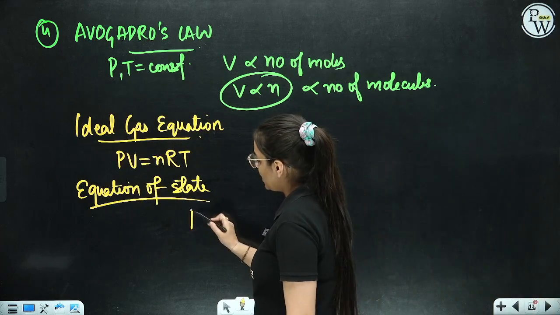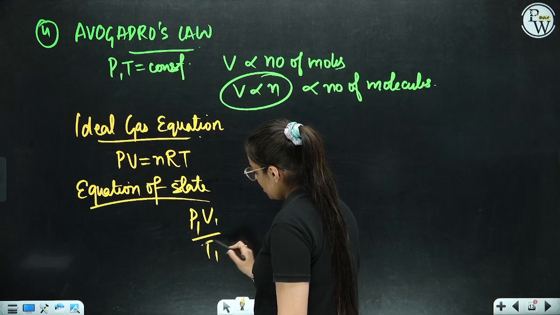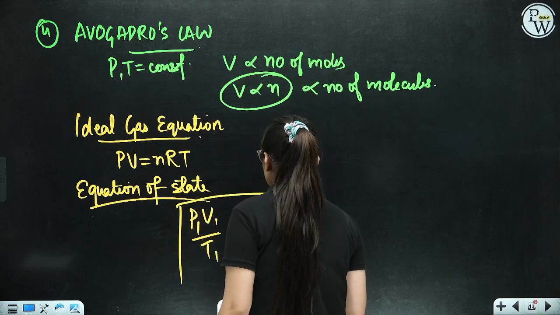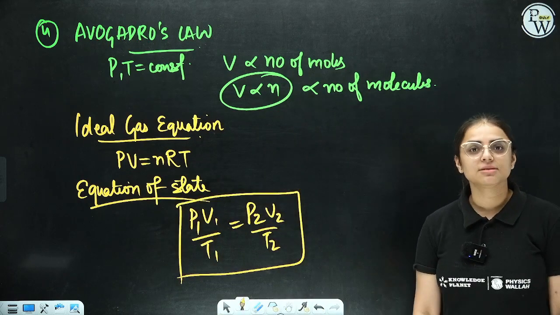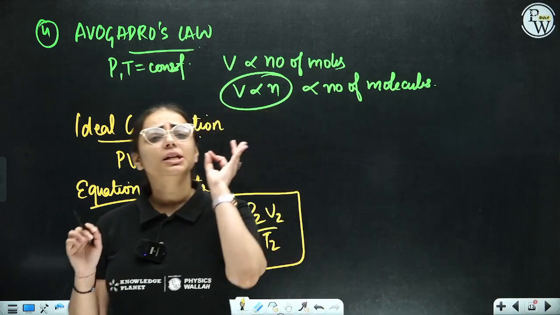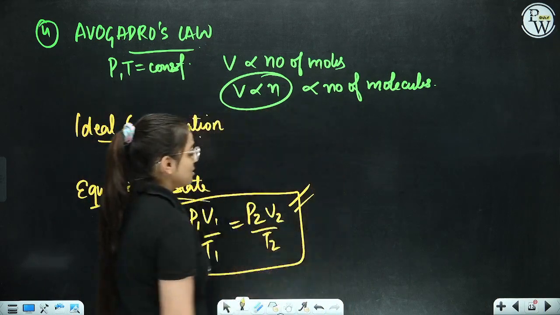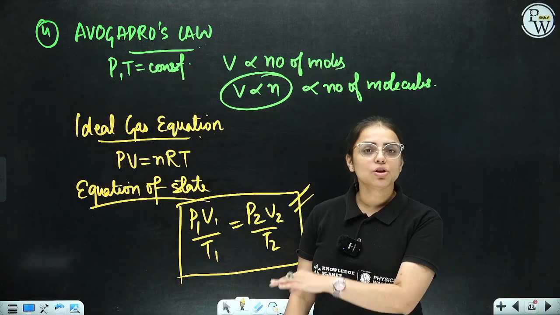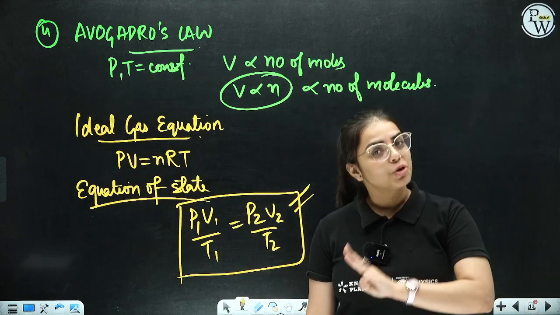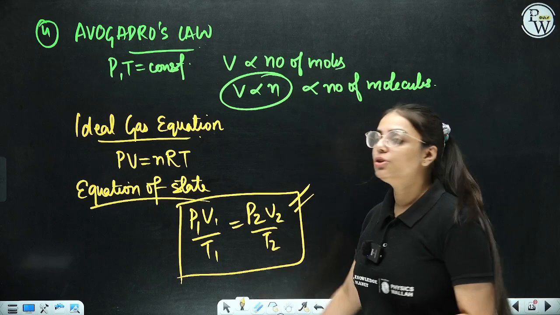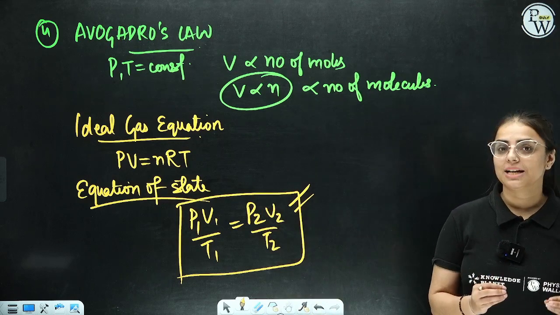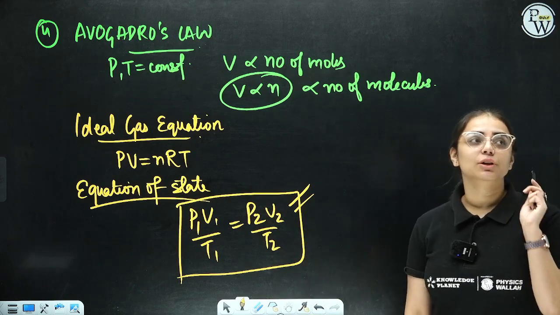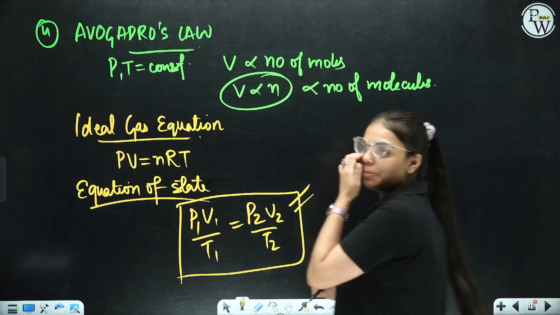So what are you going to get? You will get P1 V1 by T1 is equivalent to P2 V2 by T2. This is basically your equation of state. And let me tell you, so many questions from this are asked. Now, how have we derived this? We have derived this by combining all four laws: Boyle's law, Charles's law, Avogadro's law, and Gay-Lussac's law. So we established an equation of state, that is P1 V1 by T1 is equivalent to P2 V2 by T2, keeping temperature in Kelvin. Do remember this key concept.